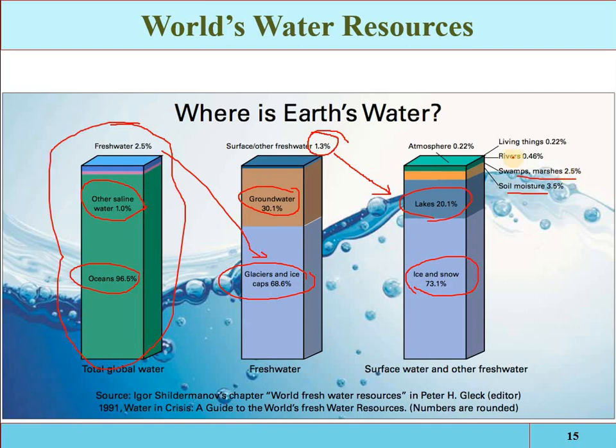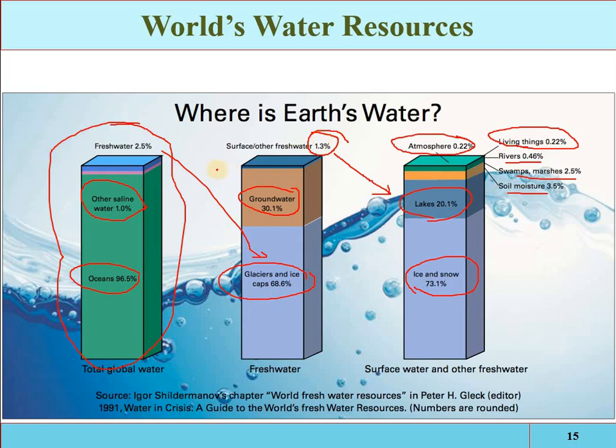2.5% is in the marshes. 0.46% is in the small rivers. 0.22% is in the living things. See, if you collect the amount of water from all human beings and all living things on the earth's surface, that will be 0.2% of 1.3%, which is out of 2.5%, okay, and 0.22% of water is available in the atmosphere.